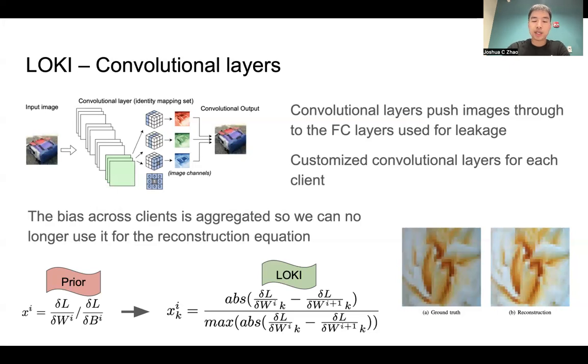If you look at the equation on the right, it looks very complicated, but what it's essentially doing is just setting the maximum of the absolute value of the weight gradient to be 1, essentially ensuring that this reconstructed image is in the range of 0 to 1. Now, sometimes the reconstruction will not be the exact same anymore. For instance, you can see on the figure to the bottom right that the reconstructed image is brighter than the ground truth. And this happens because the original image is not actually in the range of 0 to 1. For instance, maybe it's 0 to 0.7. Now, when we scale it so that the image is between 0 and 1, it appears brighter. Despite this, we can see that the image is still very visually distinguishable, and there are no problems there.